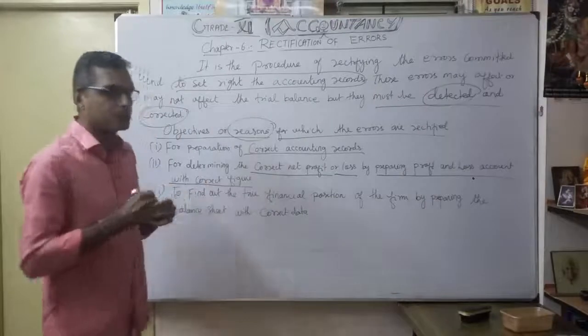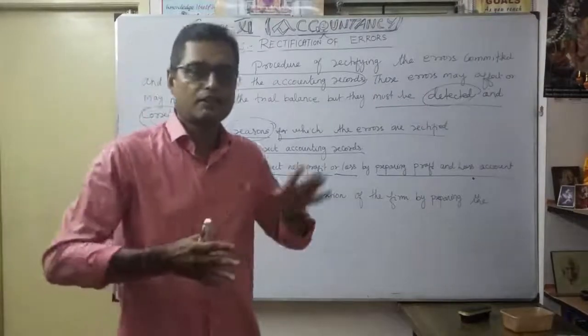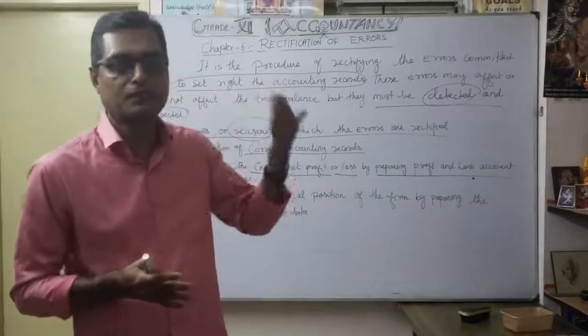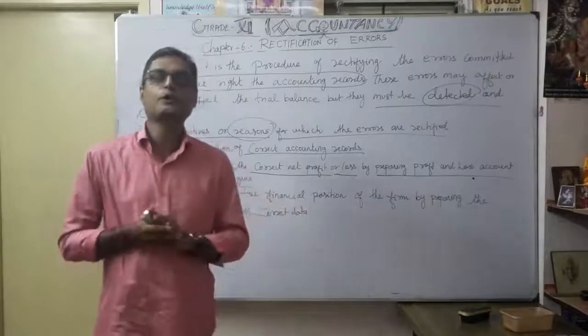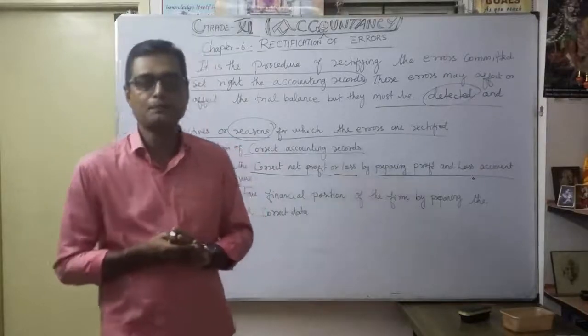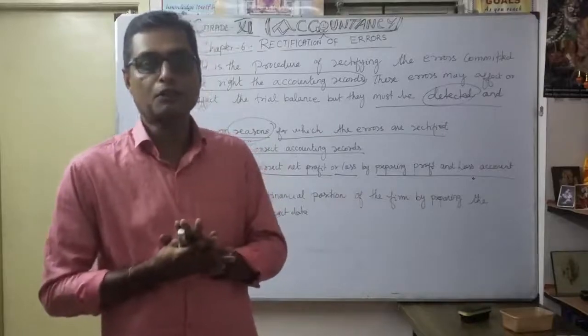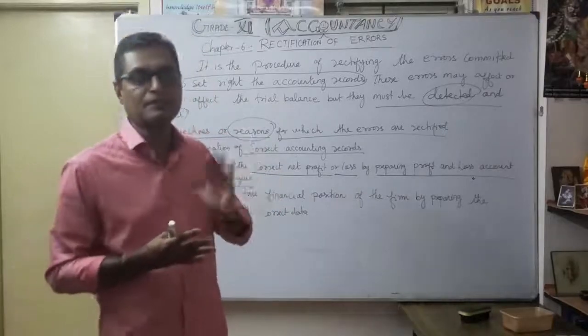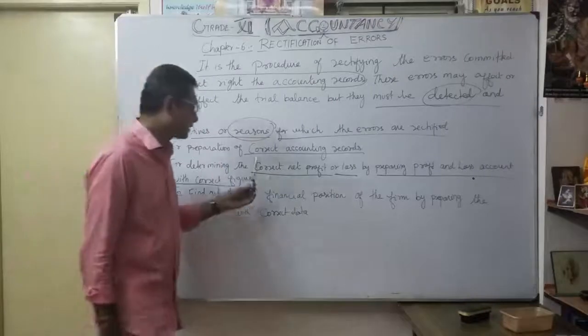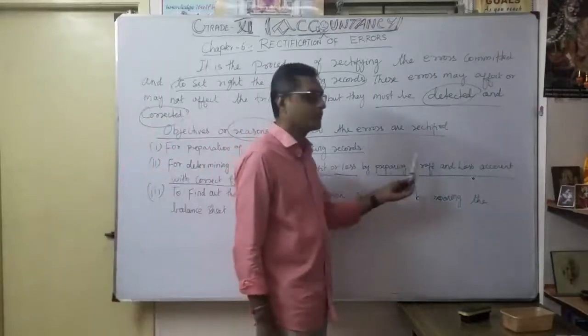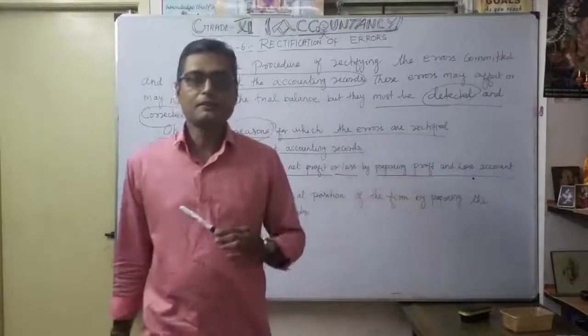After recording the transactions, we go for ledger posting, and finally after getting the balances, we prepare the trial balance. Once everything is correct, then only you can prepare the correct net profit or loss according to the rectification of the error.